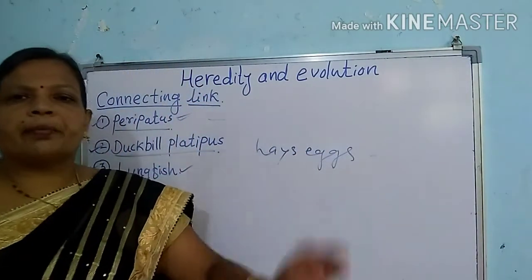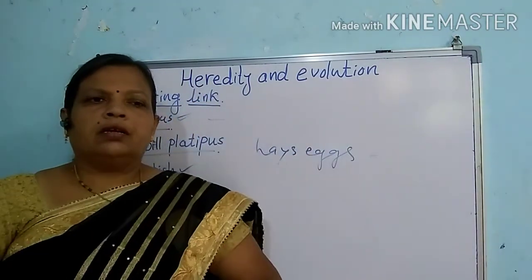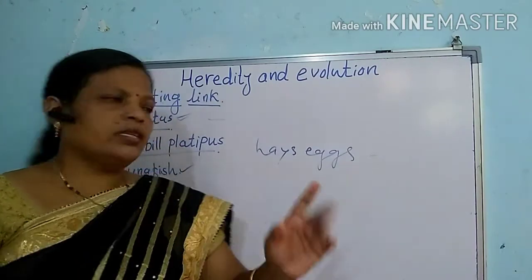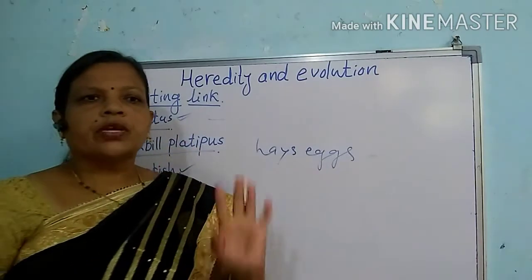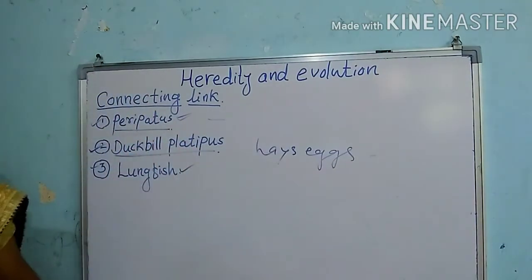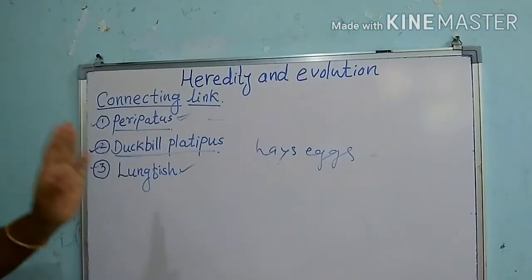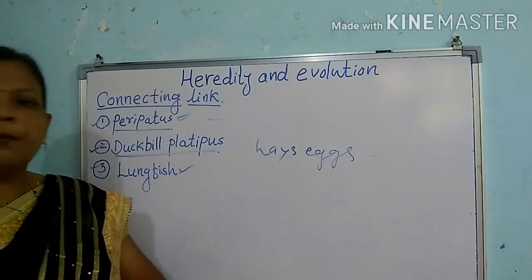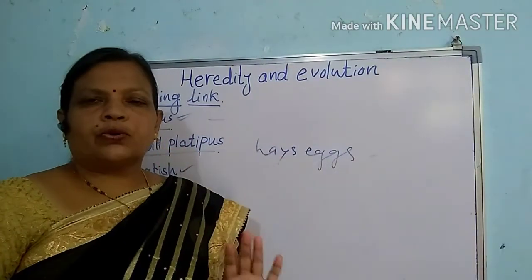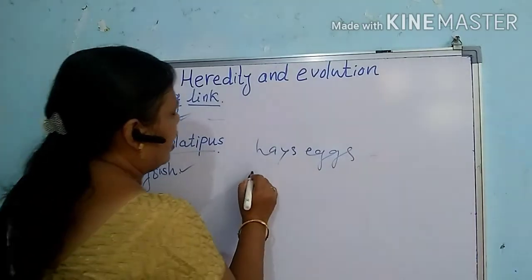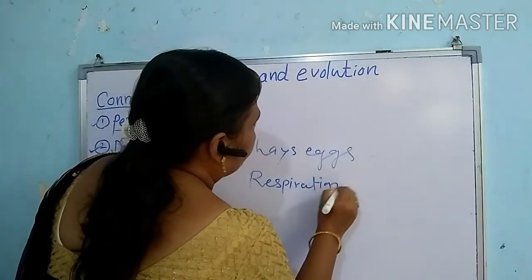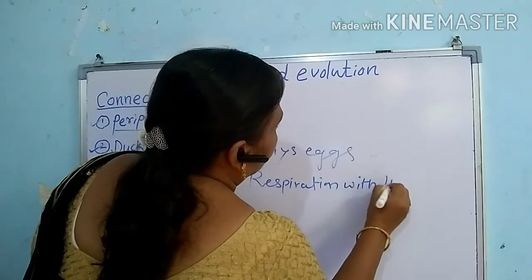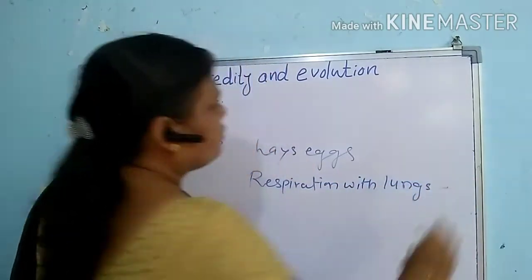Then it shows the presence of fins, that streamlined body. All these are the characters that are present in this lungfish. But at the same time, this lungfish shows respiration with the help of lungs. Now, is that a character of fishes?